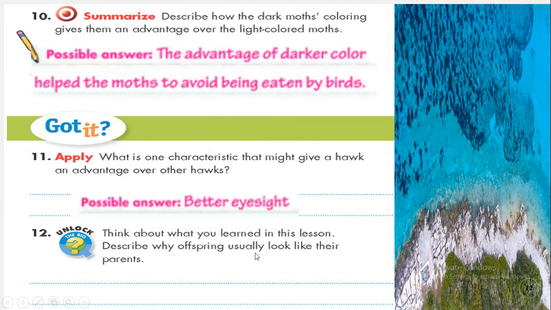Why do offspring usually look like their parents? Why are we like our parents? Because we receive characteristics from our parents.